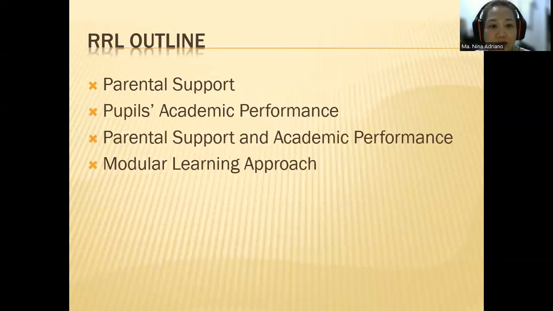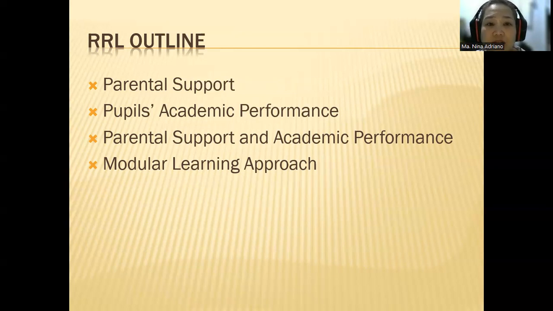The next one, because we already have the research questions, you will now create your review of related literature. How do we create the review of related literature? Remember that we have to pick out the variables in your title.